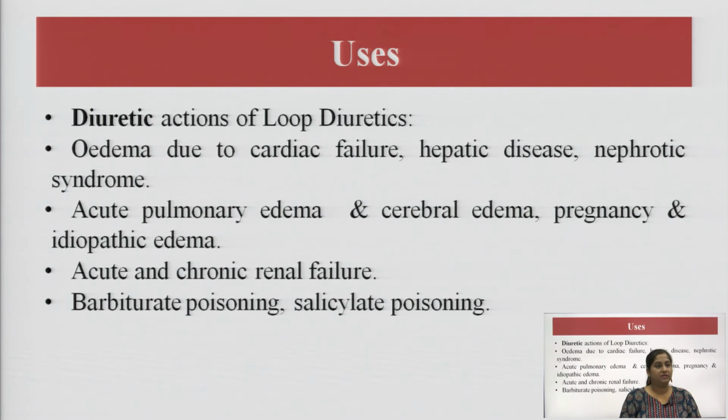What are the uses here? The loop diuretics can be used again in edema conditions. Edema can be written as edema and oedema. So, edema due to cardiac failure, hepatic disease, nephrotic syndrome; it can be used in acute pulmonary edema and cerebral edema. Pregnancy and idiopathic edema, acute and chronic renal failure, and barbiturate poisoning and salicylate poisoning. These are the uses of your loop diuretics.